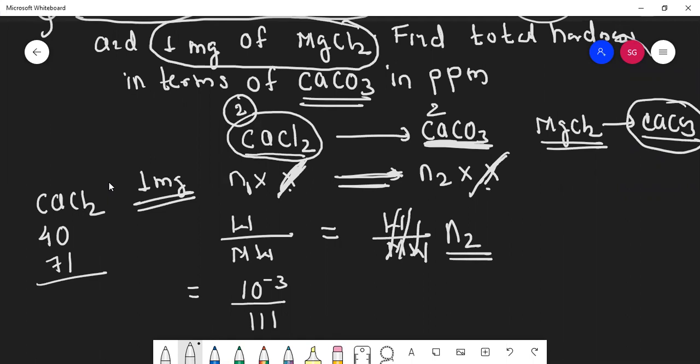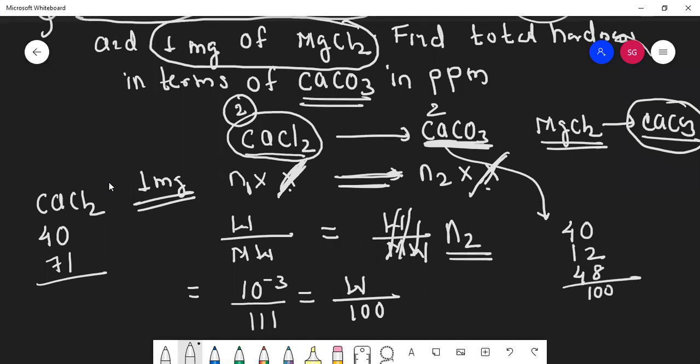Okay, here the moles. Here I don't know the weight of it, so I'll keep it as W only. But I know calcium carbonate. Just now we checked it was 100. Or if you want to check it, calcium is 40, carbon is 12, oxygen is 48. It comes to 100. So can you find W from here?